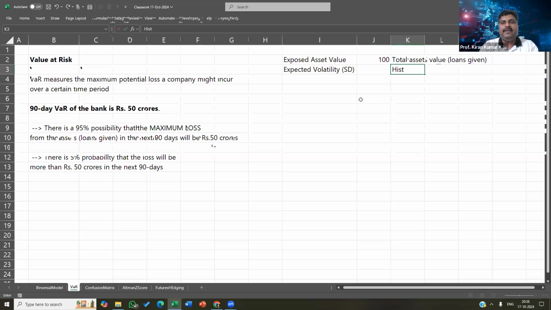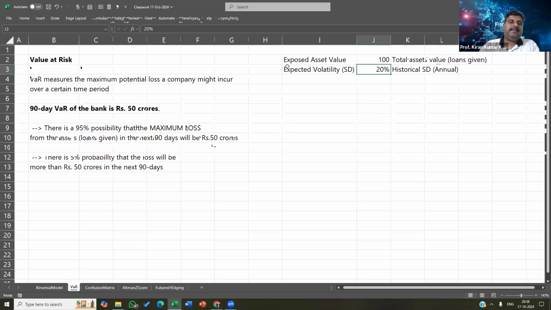So I'm keeping it as historical standard deviation, annualized, let's assume it is around 20%. But for a bank's case, that historical standard deviation may not be possible. You might have to use a different method to determine the standard deviation, but standard deviation is a must.